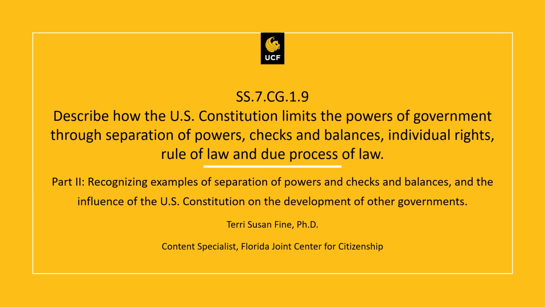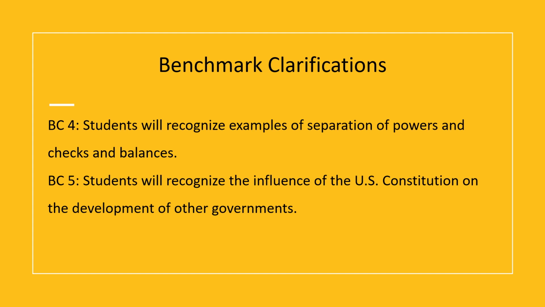Today we will be looking at Benchmark 1.9, in which we will describe how the U.S. Constitution limits the powers of government through separation of powers, checks and balances, individual rights, rule of law, and due process of law. In Part 2, we focus on recognizing examples of separation of powers and checks and balances, and the influence of the U.S. Constitution on the development of other governments. So here we're going to be recognizing examples of both separation of powers and checks and balances, as well as looking at the development of other governments.